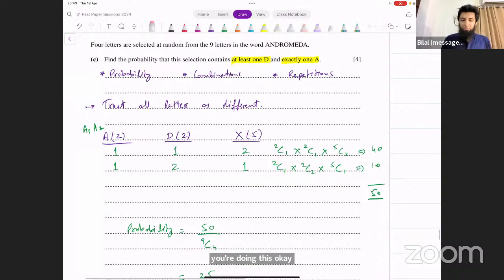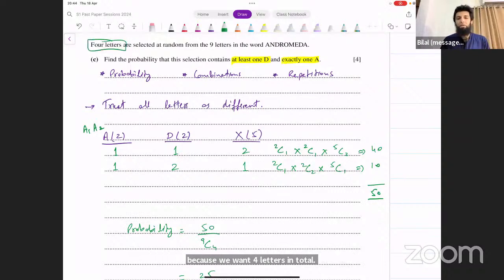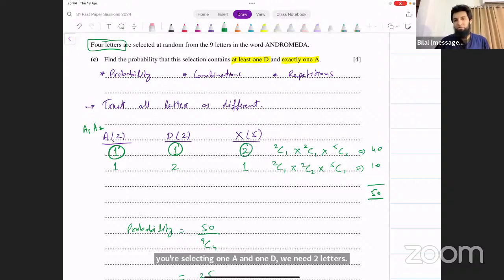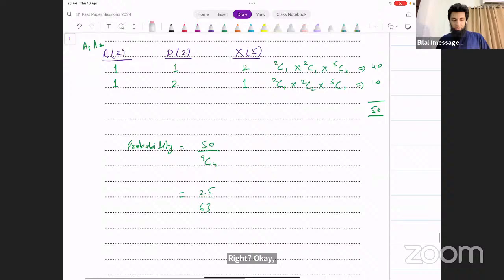Why are we selecting from the remaining letters? Well, because we want 4 letters in total, right? So how do we make the total number of letters 4? If we are selecting 1A and 1D, we need 2 letters still. So we have to select 2 out of the remaining 5 letters, right? Okay, good. So that was this paper.